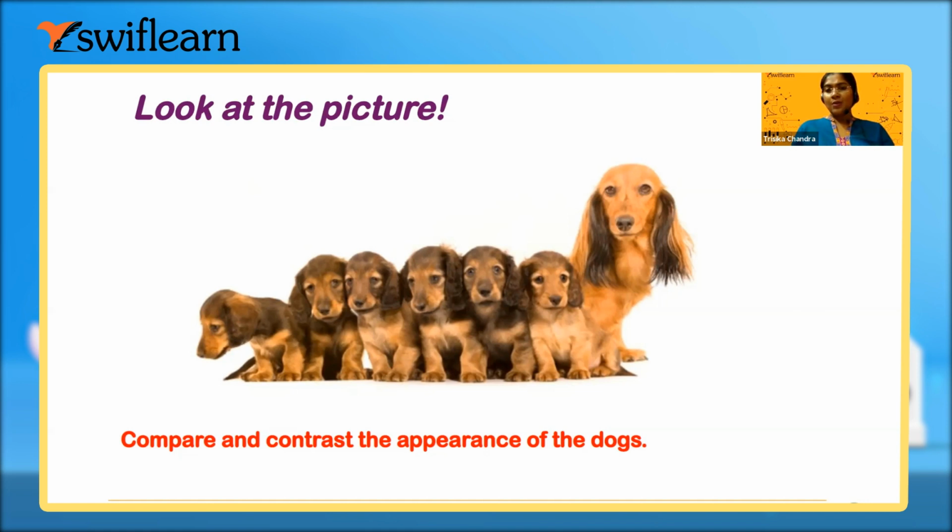So always remember that any type of species cannot breed with each other. They always give offspring which are similar to their parents. Like this dog is the mother of these puppies. We can conclude this because there is a similar type of body, fur, their appearance, and something like that, almost similar, right? And they are brothers and sisters of the same breed. We can see they belong to the same breed, right?